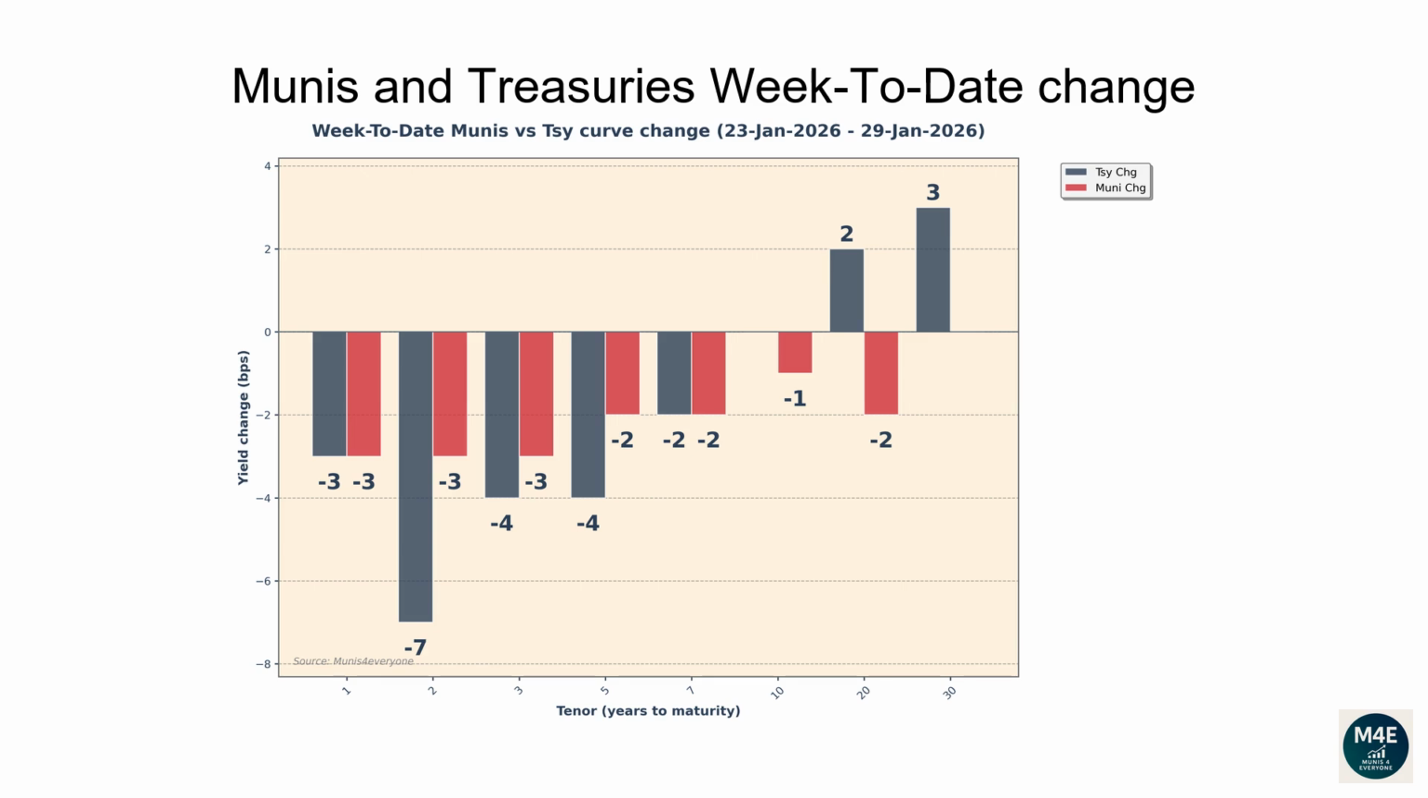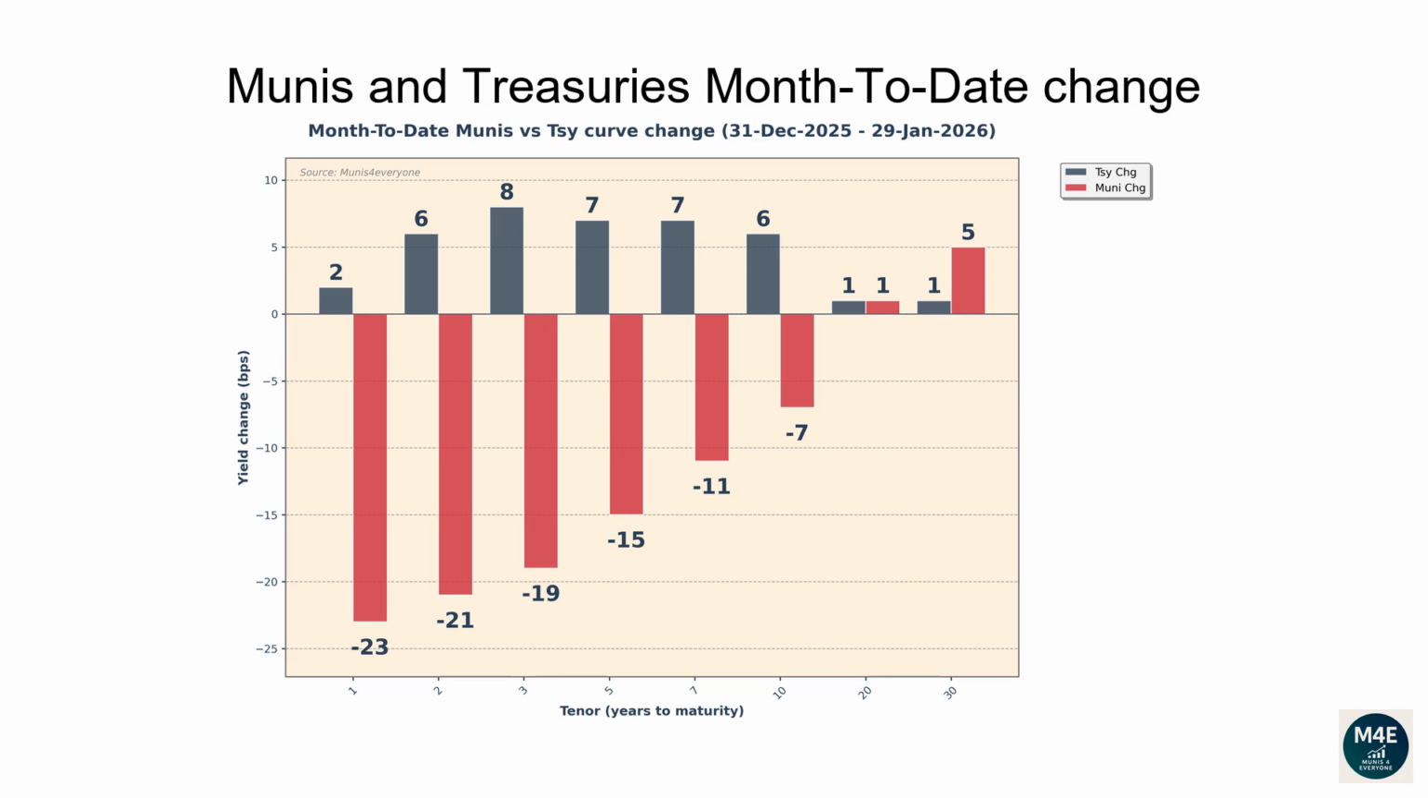This graph is similar to the previous one, but instead of showing how interest rates have moved versus the prior day, it shows how much they have changed since the end of the previous week. The current bar plot shows how Munis and Treasuries have changed since last Friday. This graph shows how much interest rates have changed since the end of the previous month. The current bar plot shows how Munis and Treasuries have changed since the end of December.